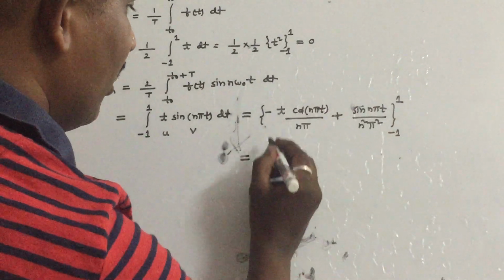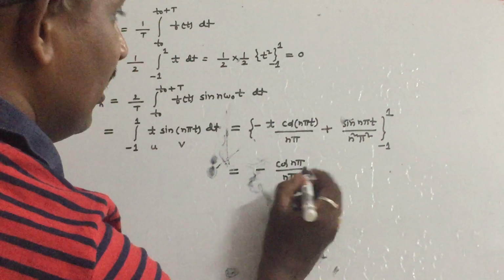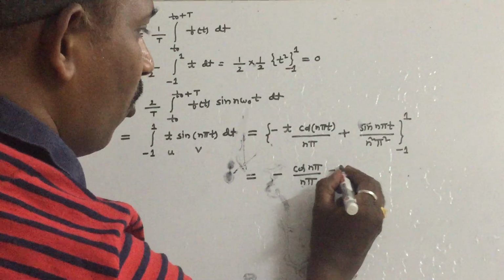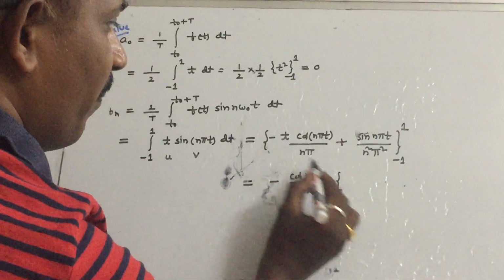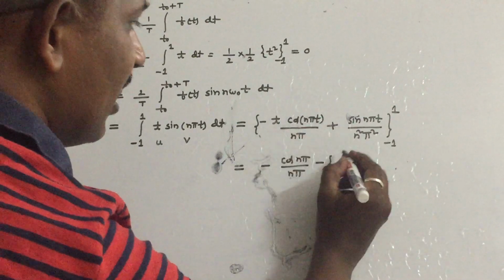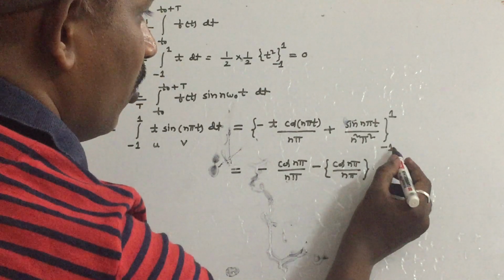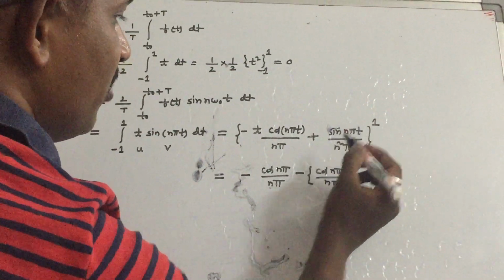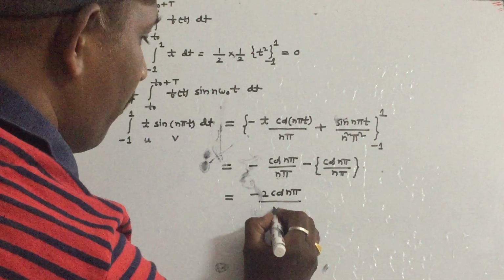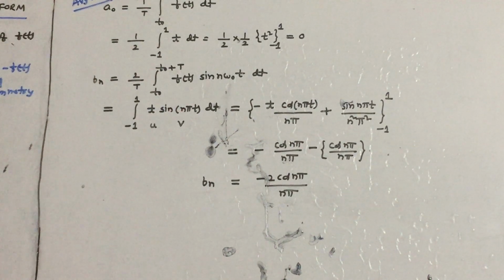If you substitute 1 here, the first term becomes minus cos(nπ)/(nπ). The second term, sin(nπ), is 0. Now substitute the lower limit, t equal to -1: minus into minus plus, cos(nπ) of -1 is cos(nπ), so cos(nπ)/(nπ), and the sin term is 0. So what is the answer? Minus 2 cos(nπ)/(nπ). This is the coefficient Bn. Now just substitute this and the answer will come.